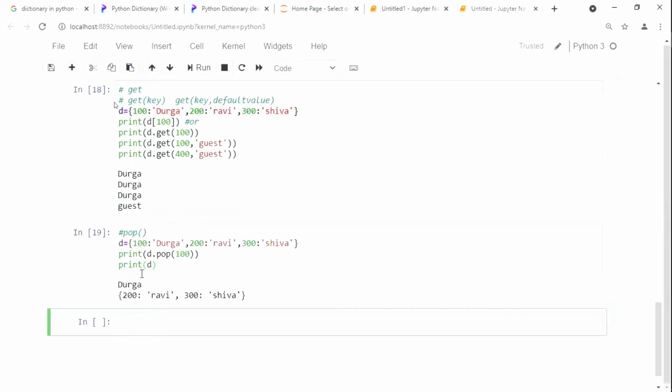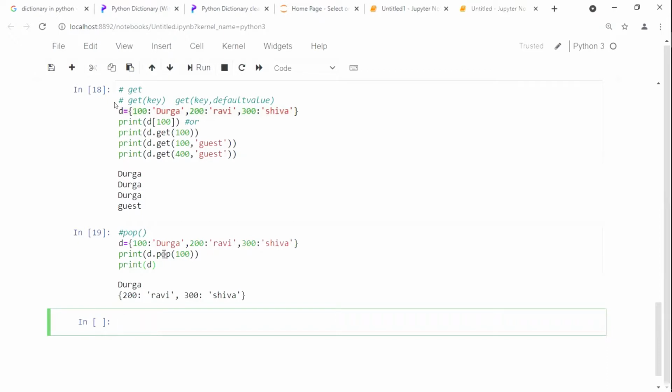Now see here, D dot pop. Whatever value we give, it removes it, here Durga is removed. Once removed, it is going to print your original value, then the original of 200 and 300. Print 100. Whatever value we require, we can remove it.